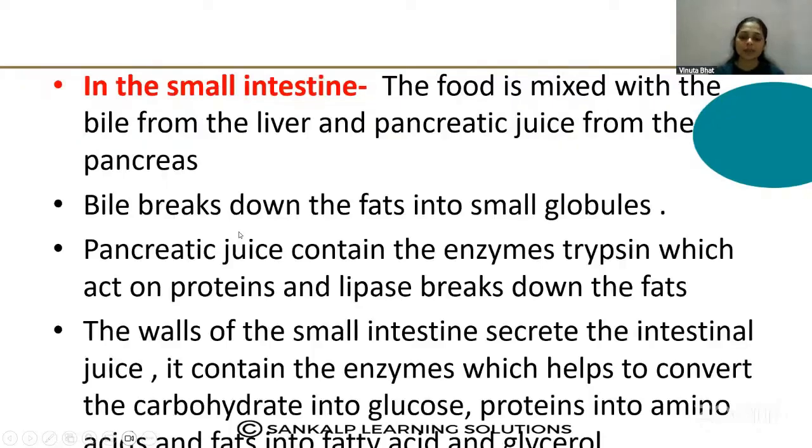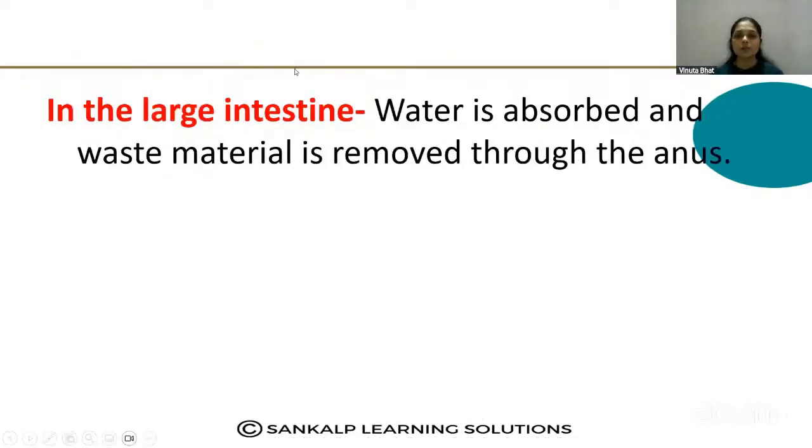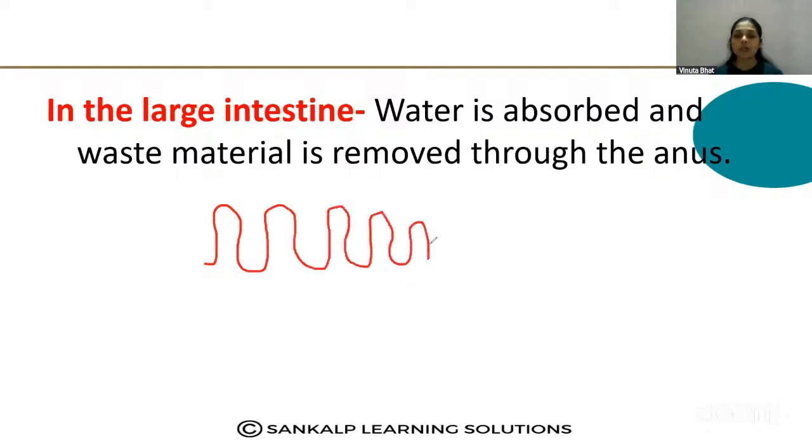So this is how the digestion takes place in the intestine, and the absorption also takes place in the intestine. The walls of the intestine have the finger like projections, which increase the surface area for the absorption. A large amount of absorption of these nutrients takes place inside the small intestine, and the specialized finger like structure present inside the small intestine is called the villi.